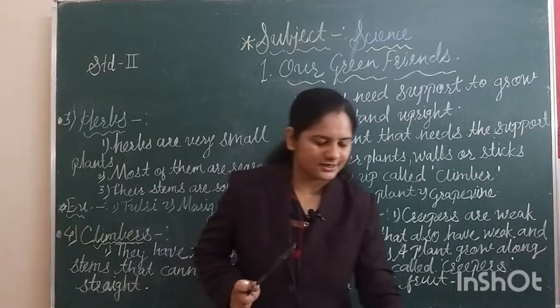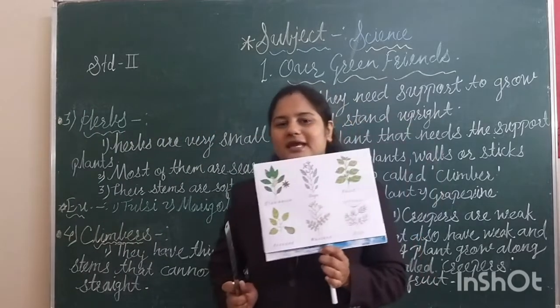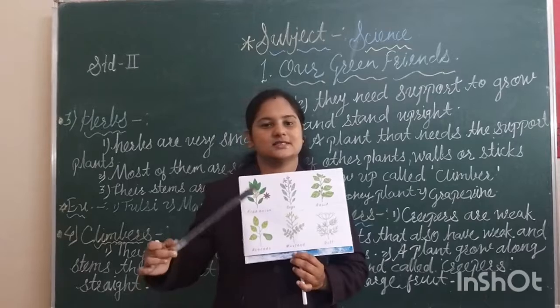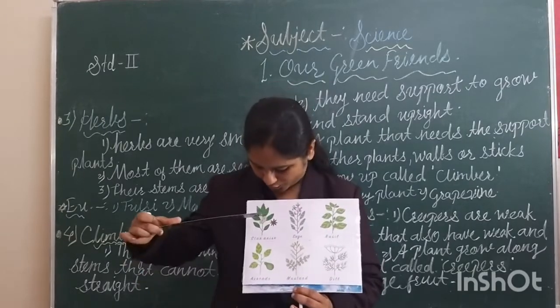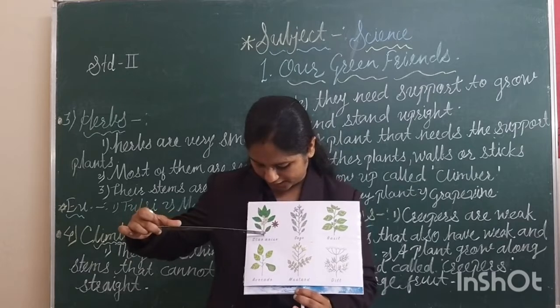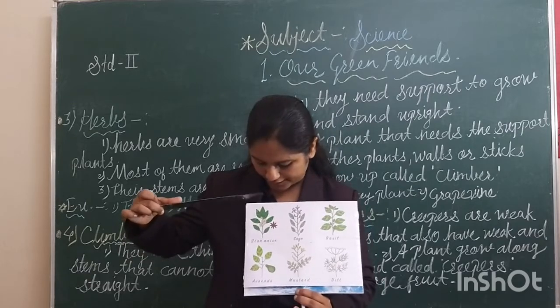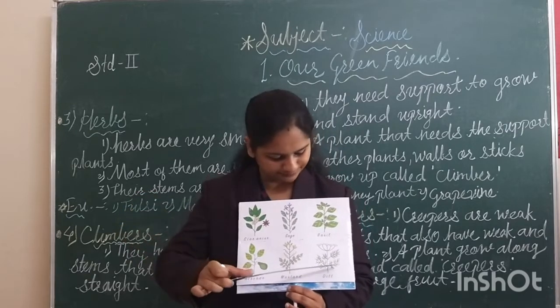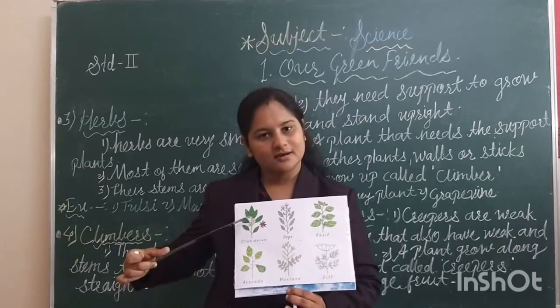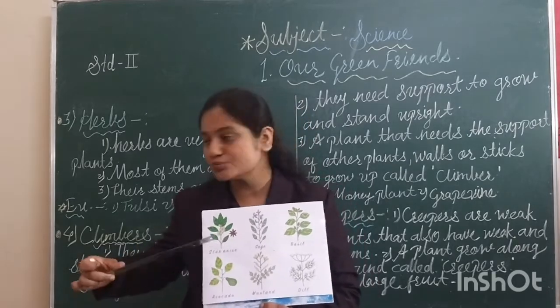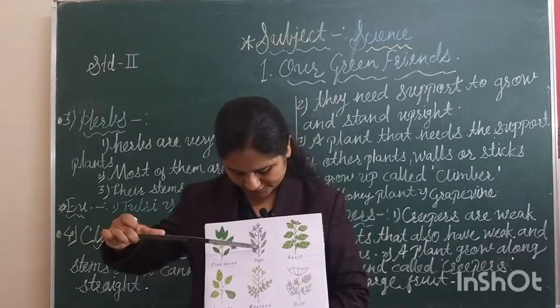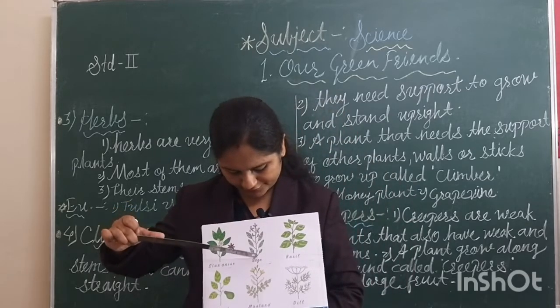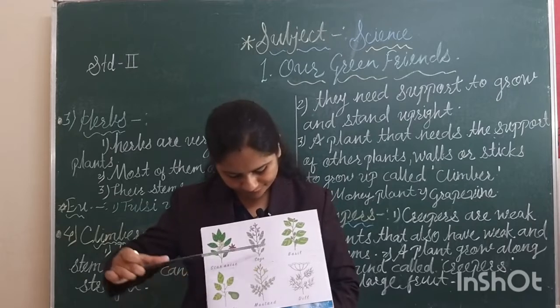See students, here I bring for you some examples which show us what herbs are like. See how weak a stem they have, and they are very small plants. See how soft and weak their stems are.